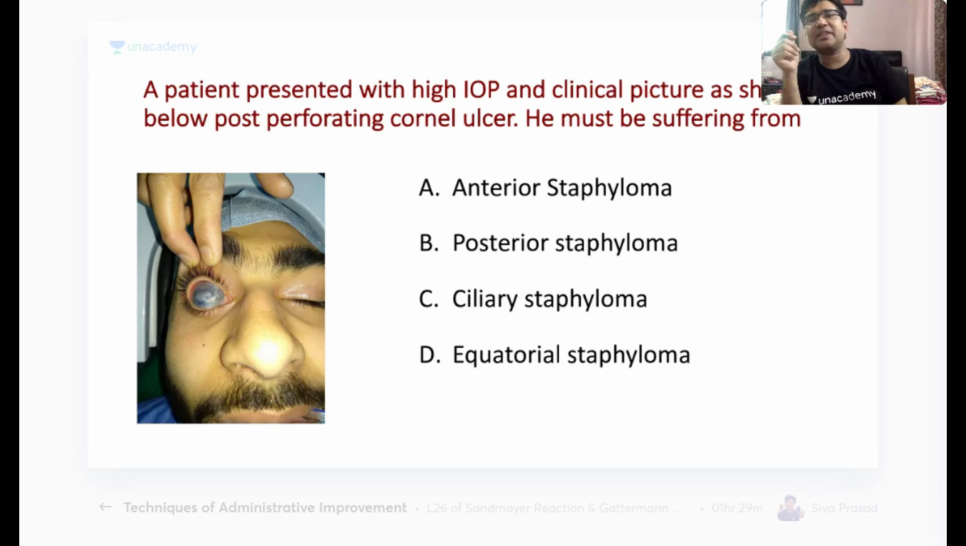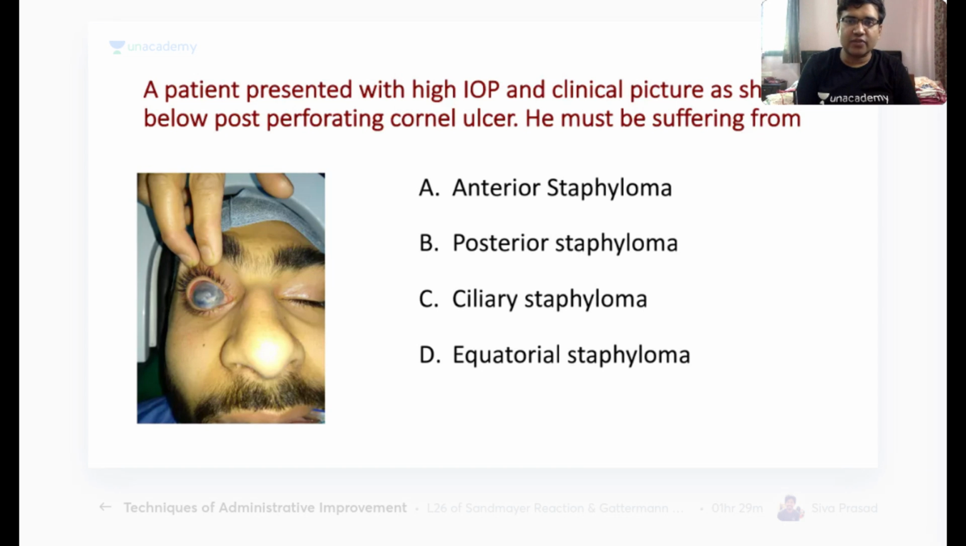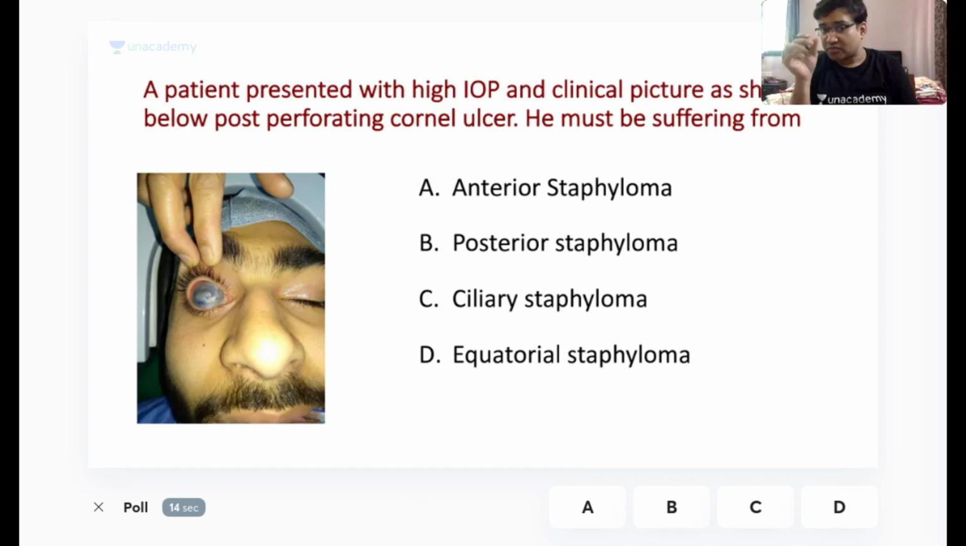The next question is, a patient presented with high IOP and the clinical picture as shown below, post-perforating corneal ulcer. He must be suffering from which of the following? See the image again and then try to answer. Very, very important question for you. This was a previous year question, and here you can see that the cornea has ulcerated, sloughed, and the uveal tissue is coming in front, which is covered by a pseudoepithelium.